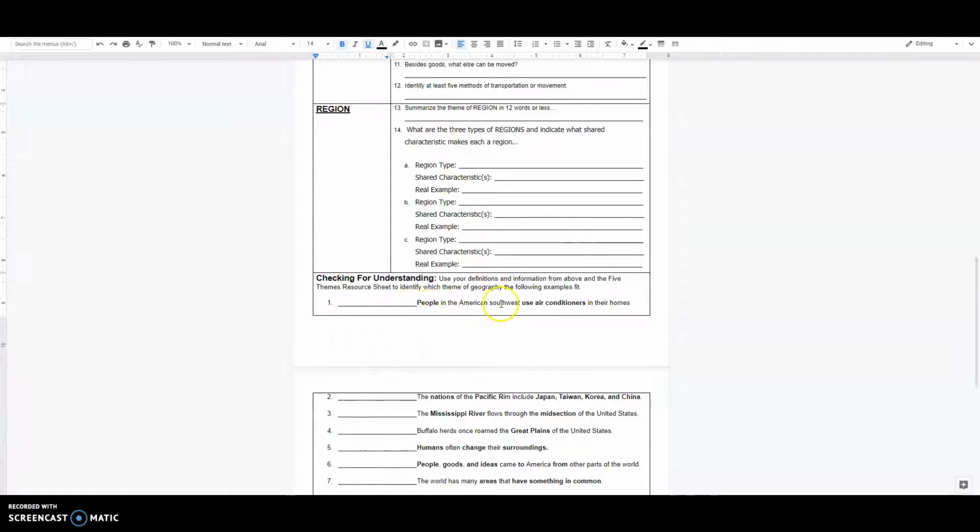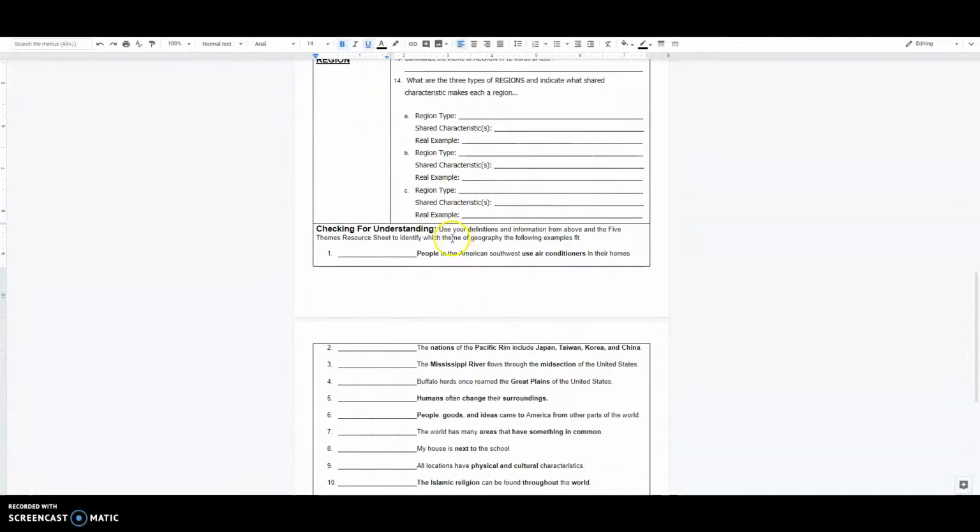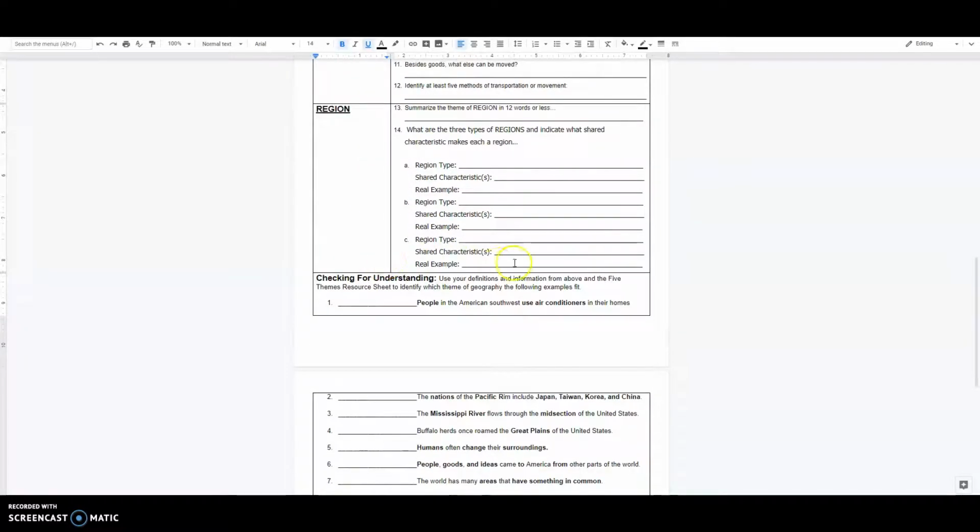So number 1, people in the American Southwest use air conditioners in their homes. Some of us will want to go straight to human environment interaction and say that's what it is, because that's the way we're interacting with our environment. We're modifying our natural environment by having rooms air conditioned because it's hot outside. And the reasoning on that would not be bad.